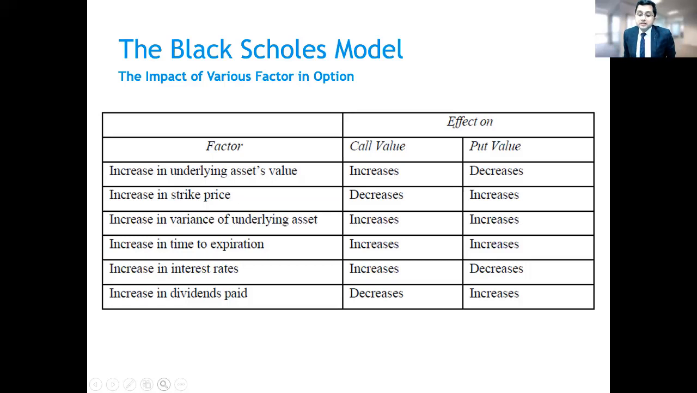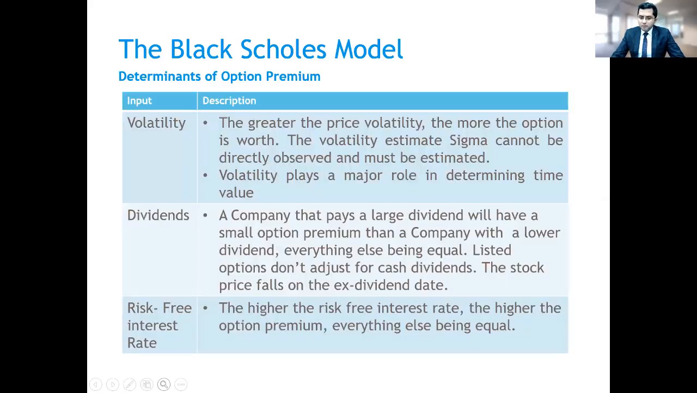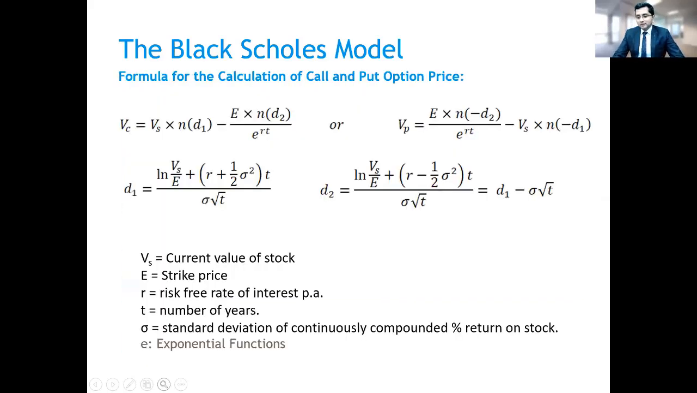And especially this table: what is the effect of change in various items on the option premium. What if the market price of share increases? What if strike price increases? What if risk-free rate of return increases? Time to expiry increases? Volatility increases? Dividend increases? Black-Scholes does not consider dividend, but Black-Scholes-Merton considers dividend also. So these fundamental things you need to know, and don't bother about this difficult formula.